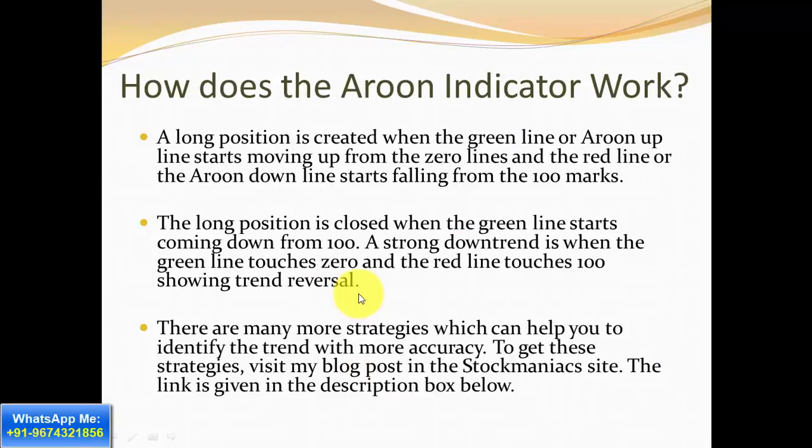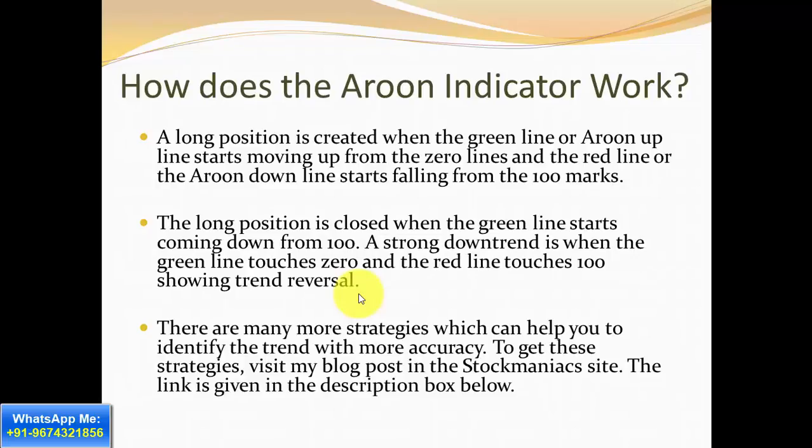So how does the Aroon indicator work? A long position is created when the green line, or the Aroon up line, starts moving up from the 0 line, and the red line, or the Aroon down line, starts falling from the 100 mark. So it is a crisscross type of thing. The green line starts moving up and the red line starts moving down. The long position is closed when the green line starts coming down from the 100.